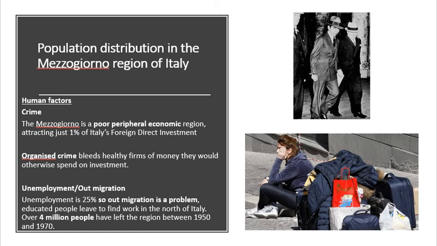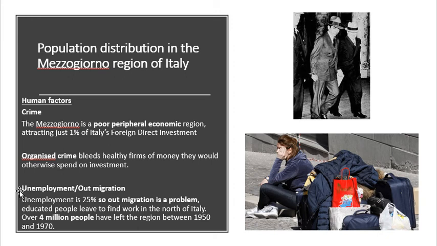Human factors are a big thing in the Mezzogiorno. So we've kind of spoken about the soils and the relief. Human factors are a huge part of the Mezzogiorno. So the Mezzogiorno is a poor peripheral economic region, attracting just 1% of Italy's foreign direct investment. So 99% of Italy's foreign direct investment goes to the northern regions, which contain cities like Milan and Rome and, you know, these kind of places.